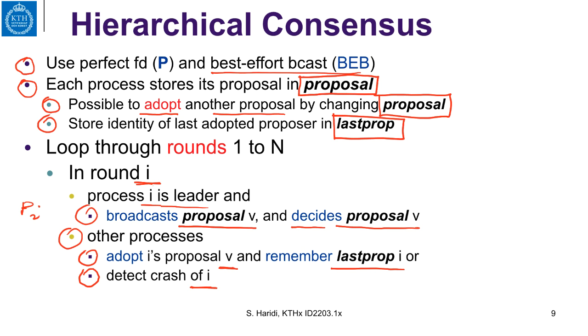We are ranking processes from 1 to n, and we are in a phase where processes adopt the value of the process ranked i. This means that processes P1 to Pi minus 1 have already finished, so we are talking about processes with number i or higher.